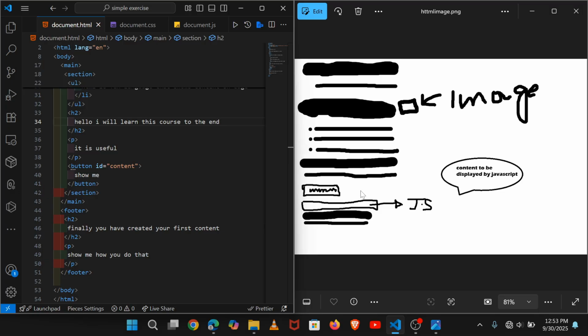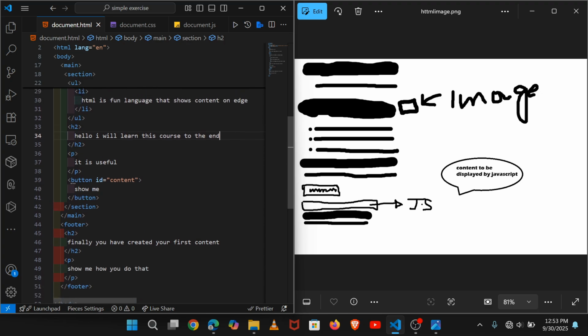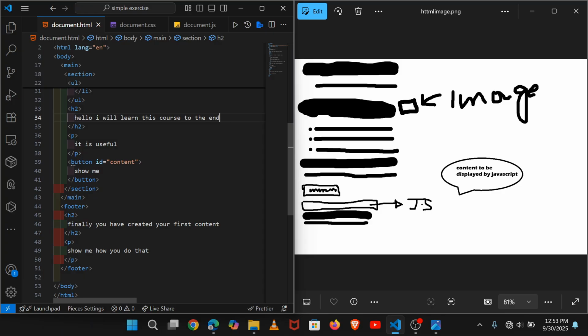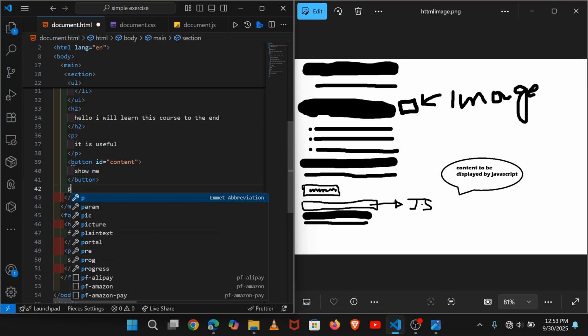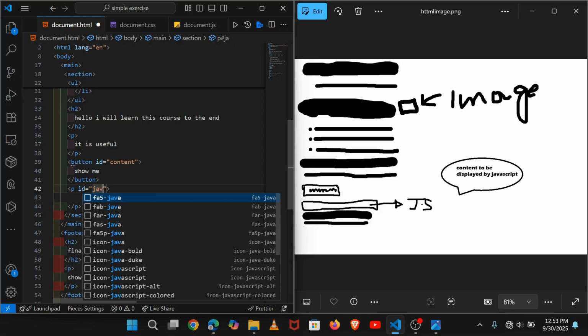JavaScript. So to put a box or container that supplies the content that we are going to use JavaScript to show, I will put below the button a paragraph and give it an ID saying JavaScript.